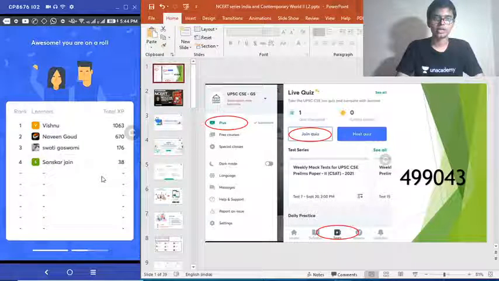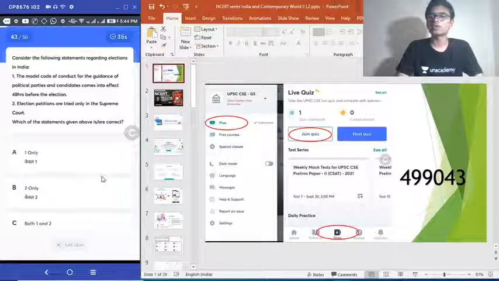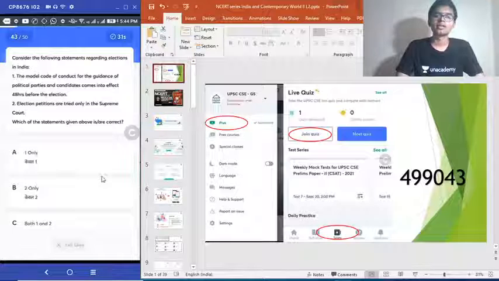Alright, Vishnu getting it correct. Very good. There have been some technical issues for Swati and Sanskar also. Question 43. Consider the following statements regarding elections in India. 1. The Model Code of Conduct for the guidance of political parties and candidates comes into effect 48 hours before the election. 2. Election petitions are tried only in the Supreme Court. Choose the correct answer.